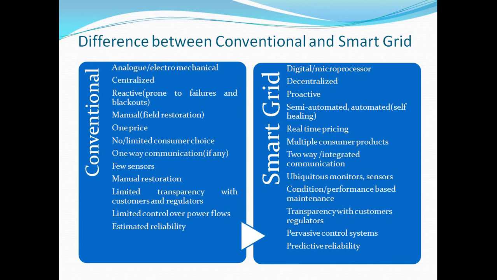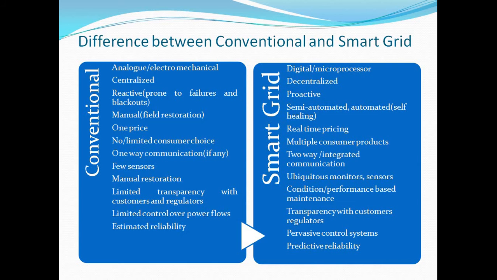The conventional grid is a centralized grid system and the smart grid is a decentralized grid system. It is a reactive system, prone to failures and blackouts, and the smart grid is a proactive system.